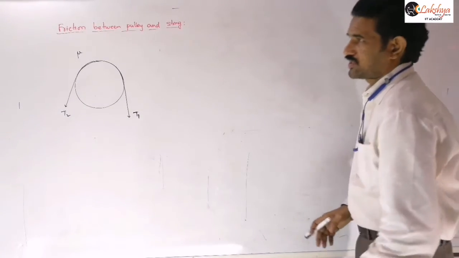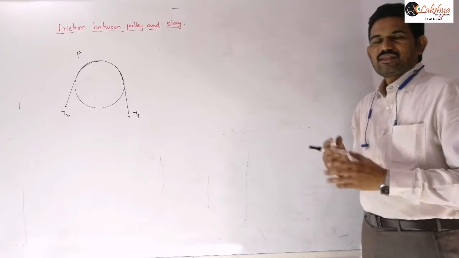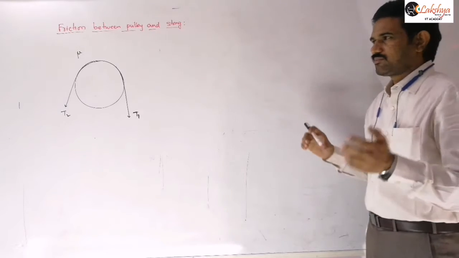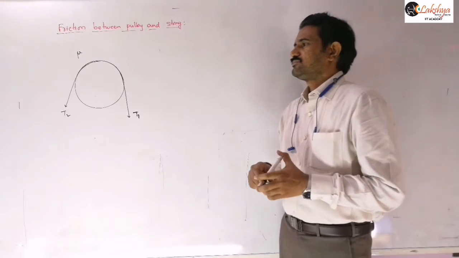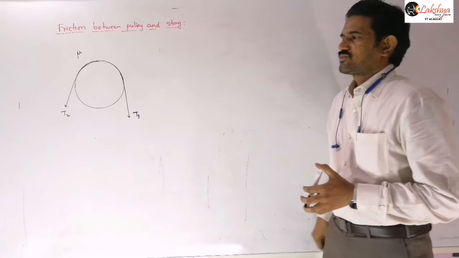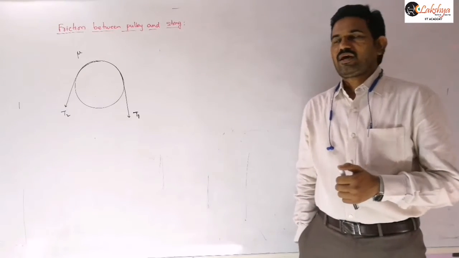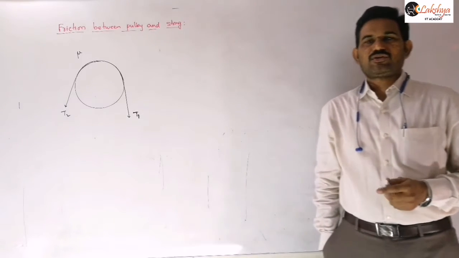You can easily understand that if friction is there between the pulley and the string, then the tension will be different on both sides of the pulley. That we already mentioned in the beginning of this NLM, right? So just to mention that, consider a string passing over a pulley having coefficient of friction mu.